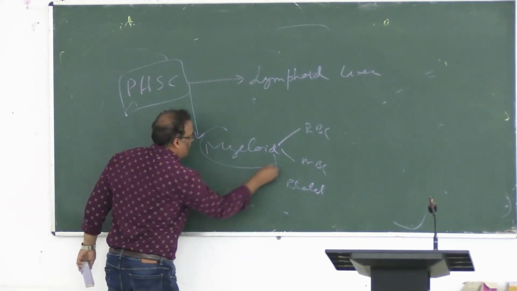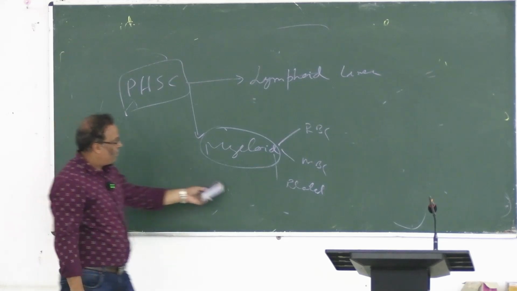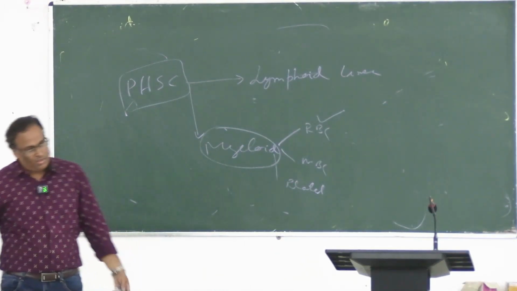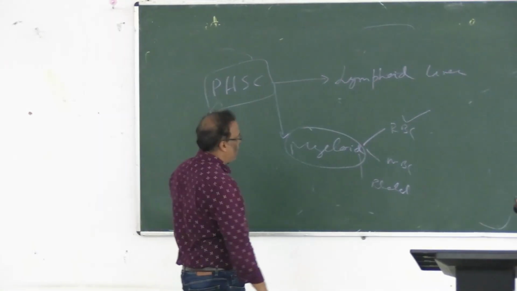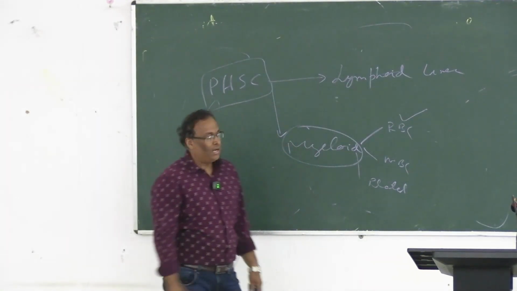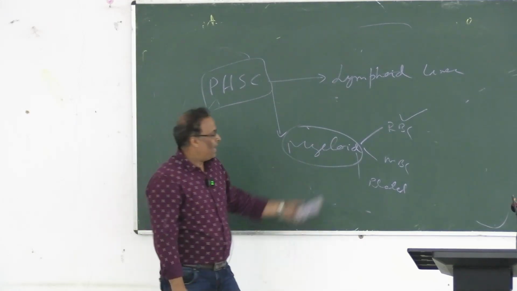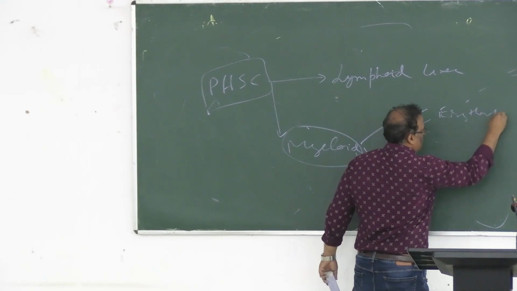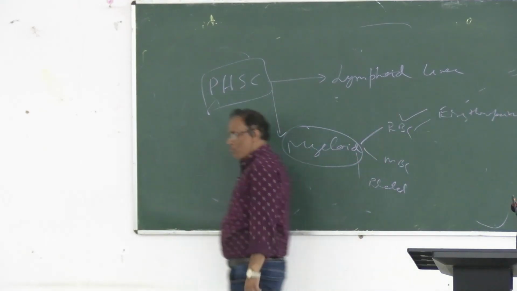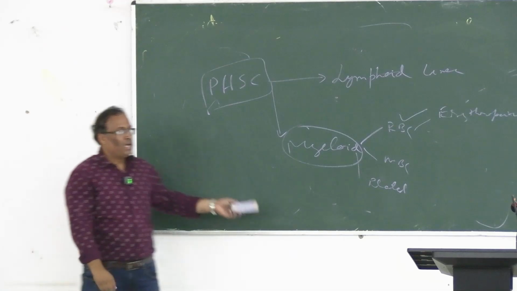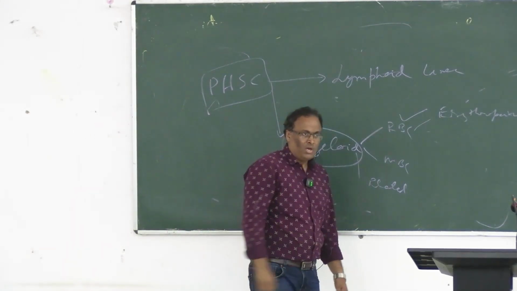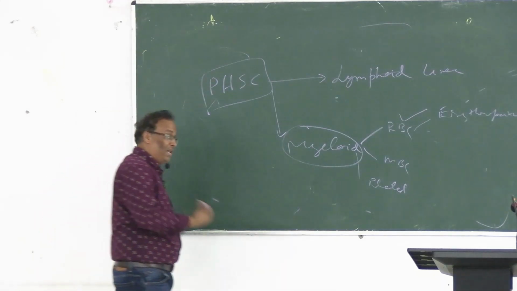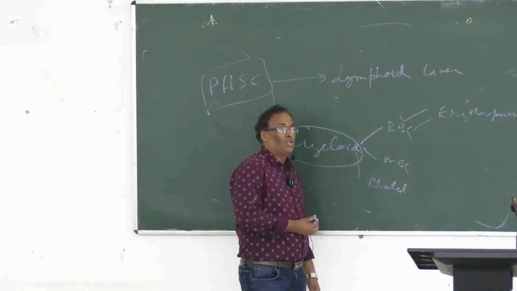Within this myeloid lineage, we will concentrate on the formation of RBC, because we are dealing with hemoglobin and the RBC membrane. We have to know how and where it is formed, and that is called erythropoiesis. Erythro means red blood cells, poiesis means synthesis. Remember that it is often asked in theory also: write the steps of erythropoiesis, or write the synthesis of RBC.